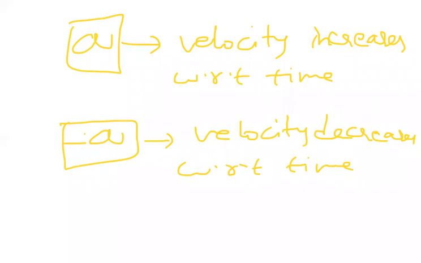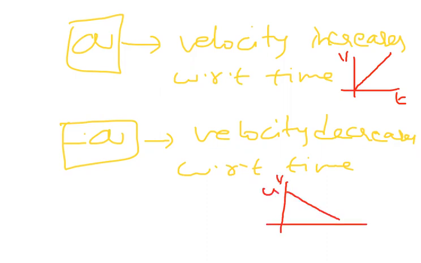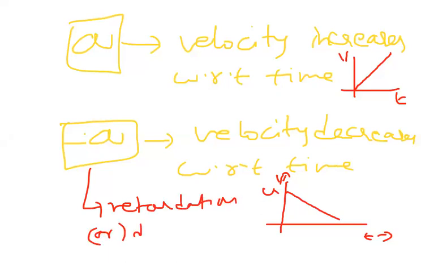Graphically, how to give the information, sir? Yes, we can give the information graphically also. Suppose this is a velocity-time graph. If you draw like this, the velocity is increasing with respect to time, and here velocity is decreasing with respect to time. Initially there is more velocity and its value goes on decreasing with respect to time. This is called retardation or deceleration.